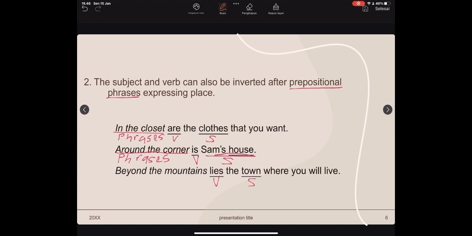"Beyond" is not a subject but a place expression, namely a preposition. So originally the sentence was: the town where you will live lies beyond the mountains. The verb "lies" moves to the front. Let's try an example first.